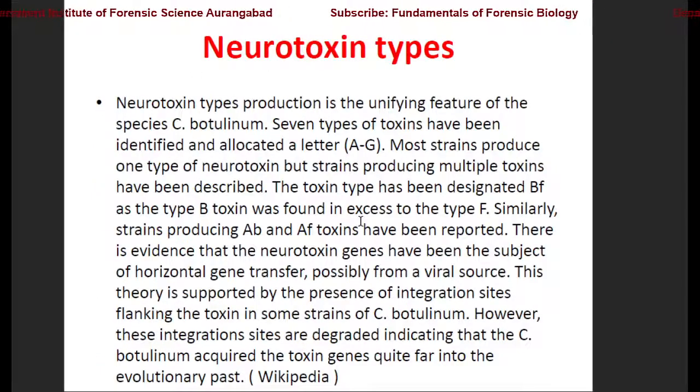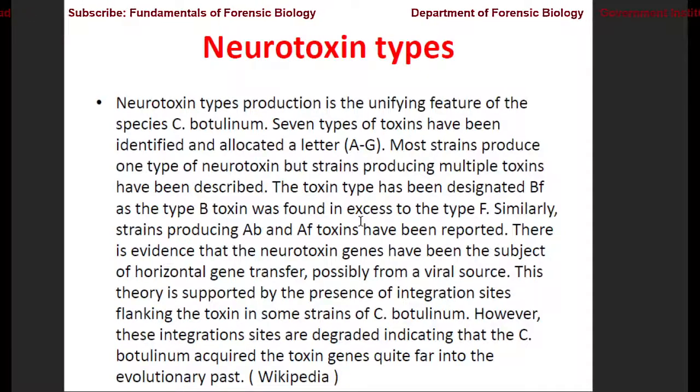Now, neurotoxin production is the unifying feature of this particular species, Clostridium botulinum. 7 types of toxins have been identified and given the names toxin A, toxin B, toxin C up till G. Most strains produce only one type of neurotoxin, but there are even some strains which can produce multiple toxins.